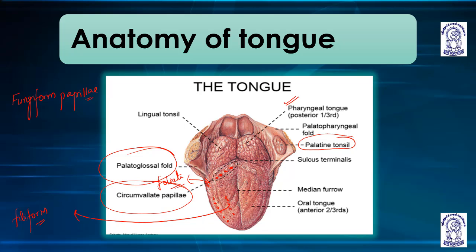Okay, this is the median furrow, oral tongue, anterior two-third part, which is lined by voluntary muscles. The posterior one-third part is lined by involuntary muscles. So the anterior two-third is the oral part, and the posterior one-third is the pharyngeal tongue or the pharyngeal part.